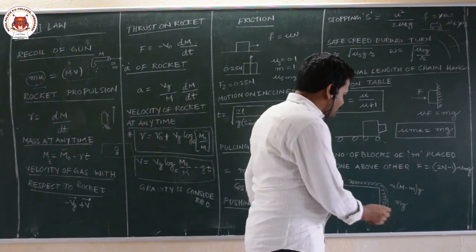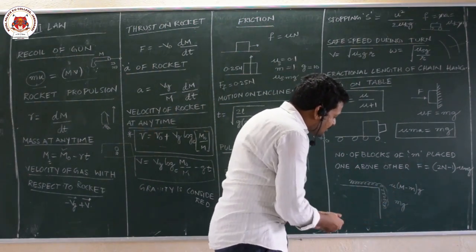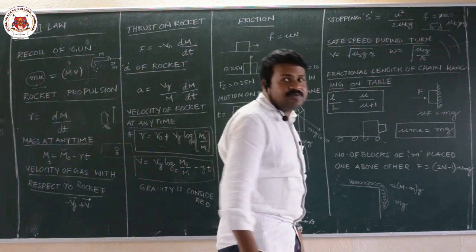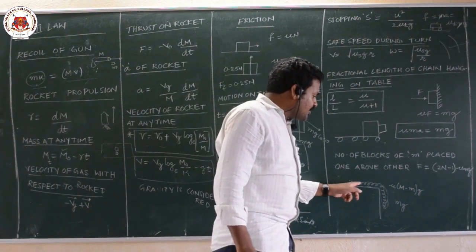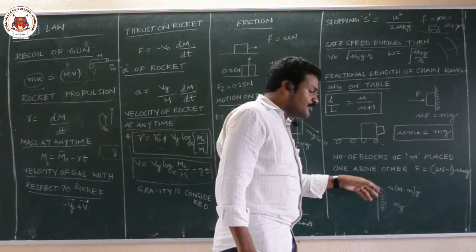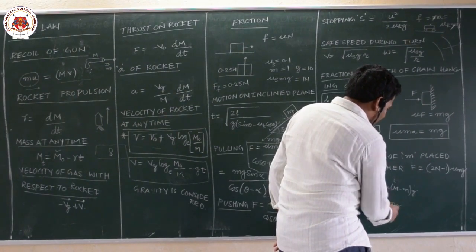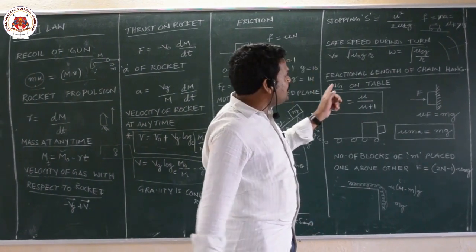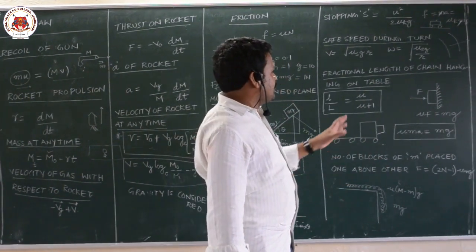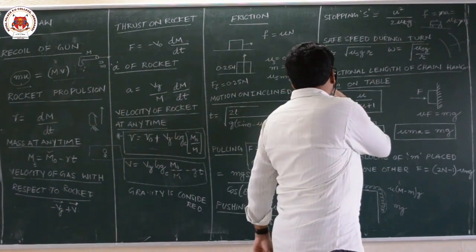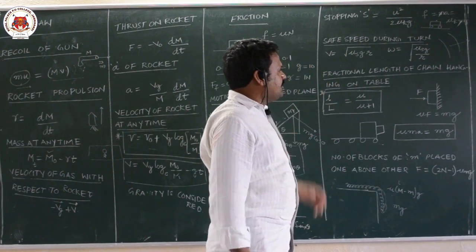If you equate both, why is this part not falling down? Because of the frictional force. Frictional force always opposes the relative motion between the two bodies. So because of the frictional force, the body is not falling. If you equate this, I can write capital L minus small l and small l, because it is a uniform chain and mass is directly proportional to length. This is the formula for the fractional part of the chain that can be hanged.